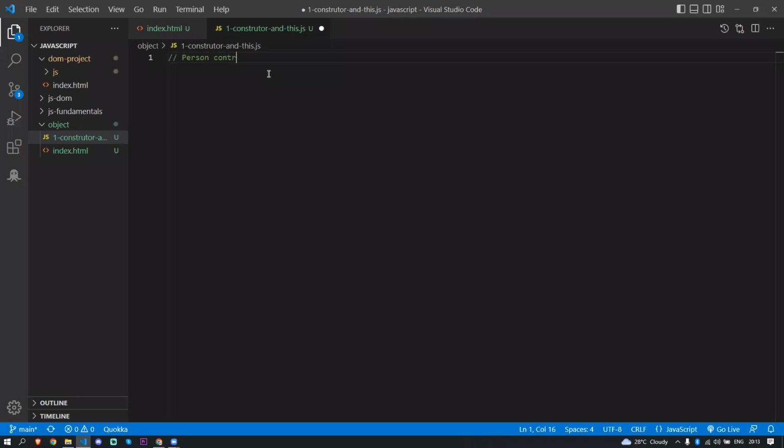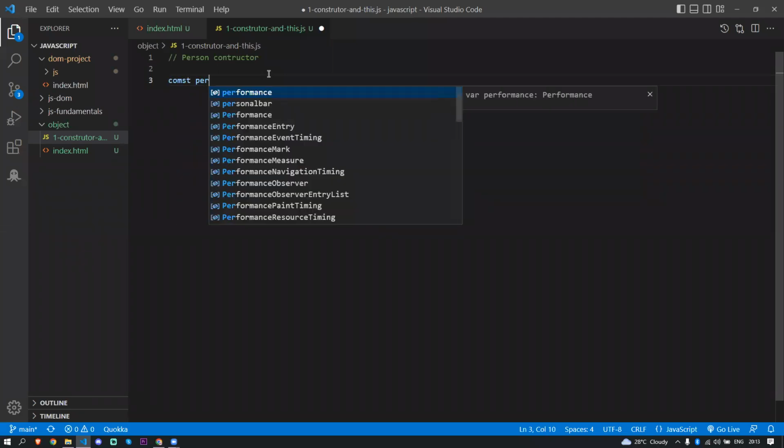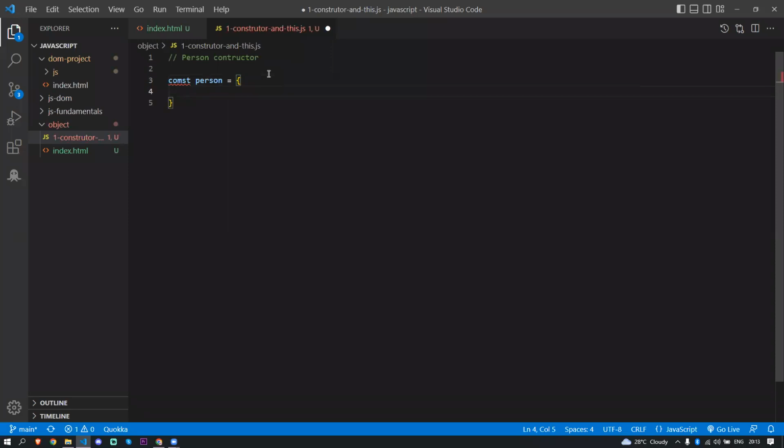Person constructor. Now I'm going to create some object. You already know how to create it: const person is equal to, and I'm just going to create a name of the person, which is Javed, and an age of the person, which is 25. These two fields are enough, I think. So we have a person object. This person's name is Javed and age is 25.